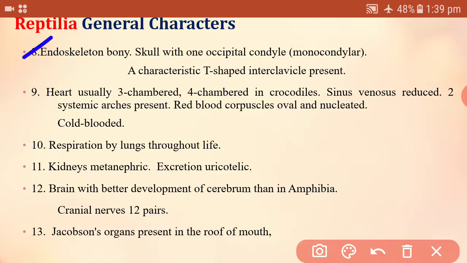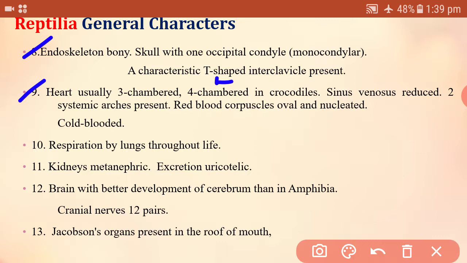A characteristic T-shaped interclavicle is present in between the two clavicles in Reptilia, and this interclavicle is found at the sternum position of the higher vertebrates. Heart is usually three-chambered, but in crocodiles the heart has 4 chambers.